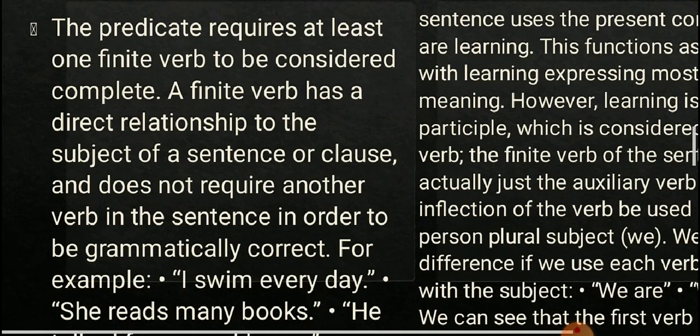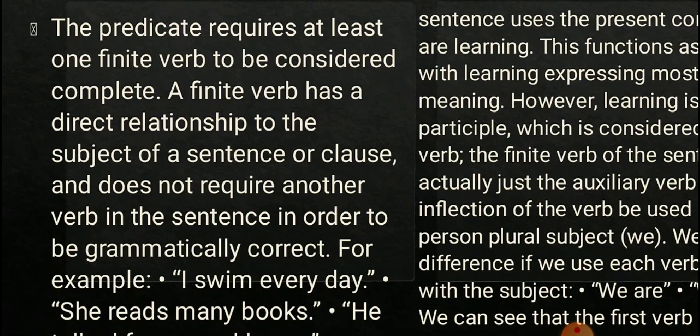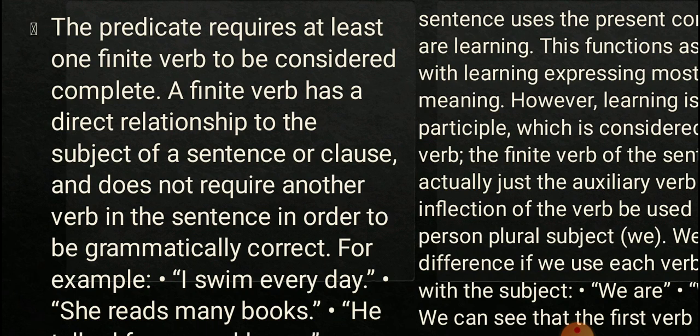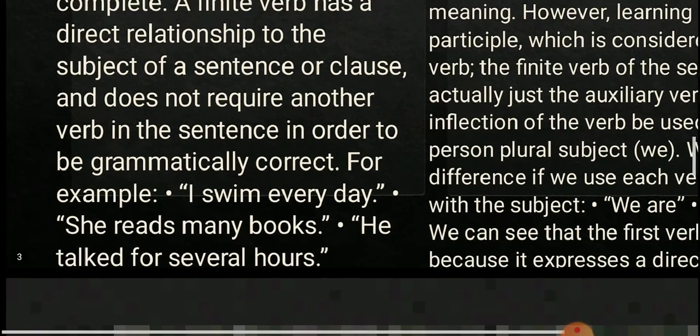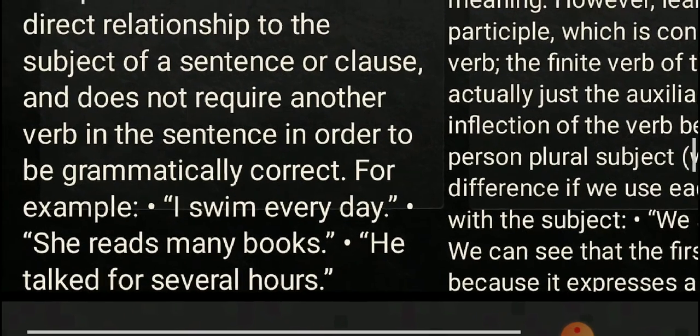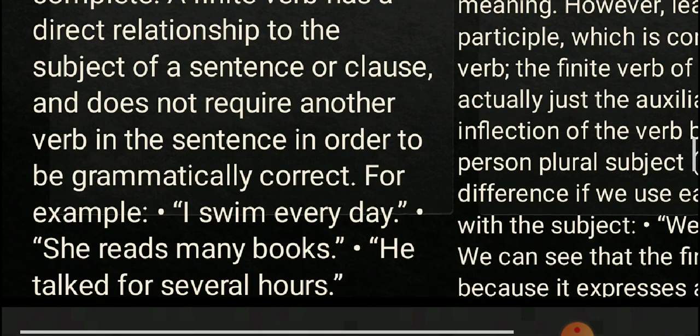A finite verb has a direct relationship to the subject of a sentence or clause. It doesn't matter whether it is a sentence or a clause, but the finite verb should be there. A direct relationship between the subject and the verb should be established. So if the sentence has one verb and it does not need another verb to make it complete, then we can say that it has the finite verb.